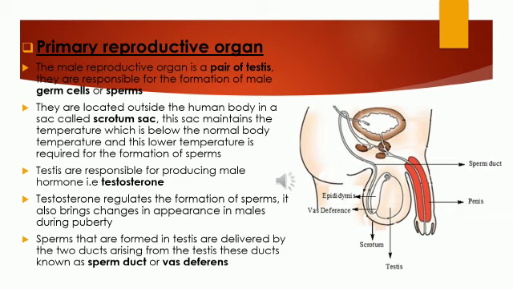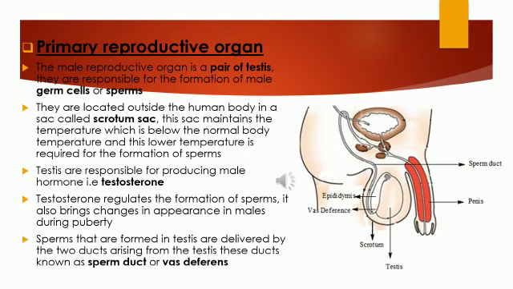And the testes are responsible for producing the male hormone as well. So other than holding sperms, another function of the testes is to produce the male hormone called testosterone. Very important to remember.